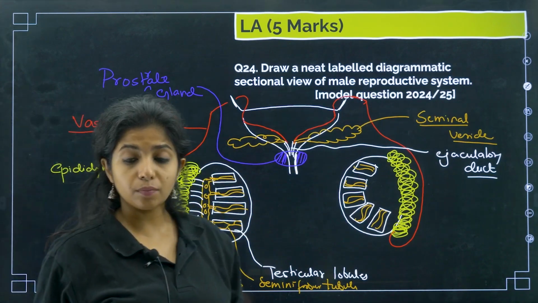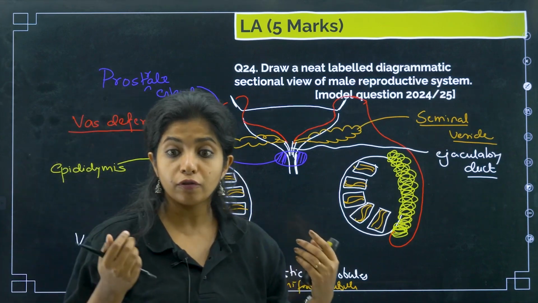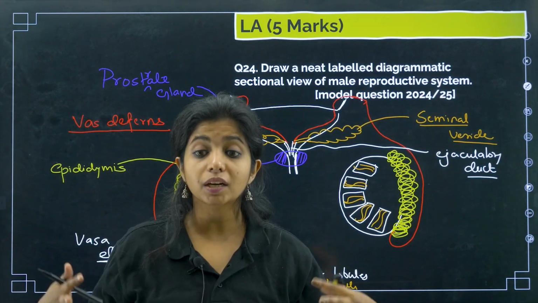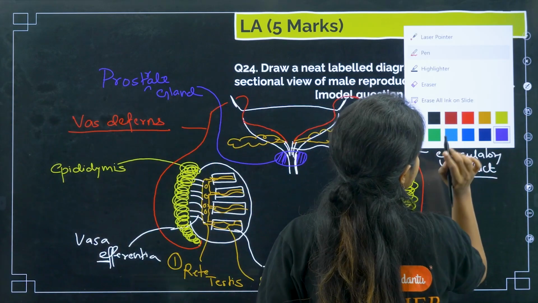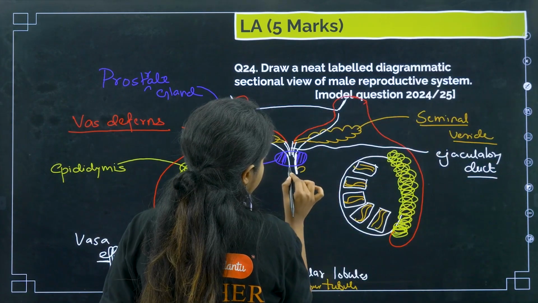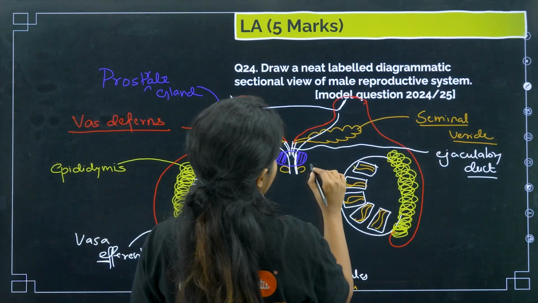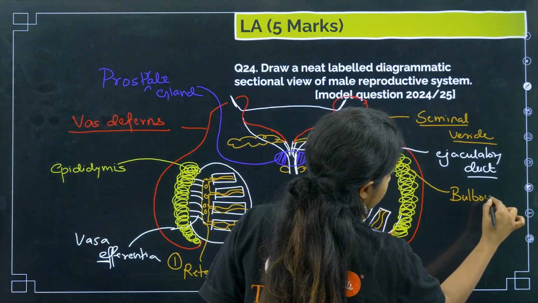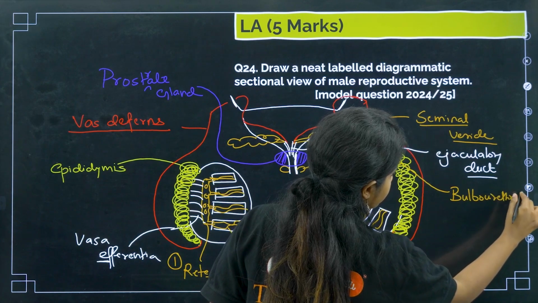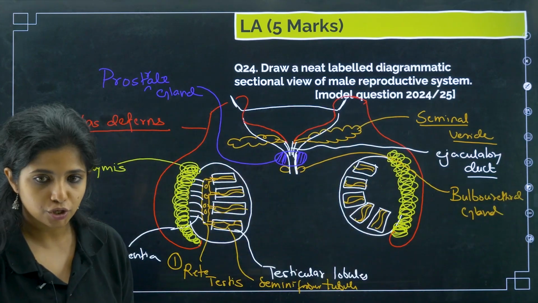Why do you think these glands are important? Because these glands provide secretion to the sperm. They give fructose, they give calcium and everything that provides energy for sperm movement. Okay, now there is one more gland also over here, which is bulb shaped, and that is why you call it the bulbourethral gland, which provides its secretion for lubrication.